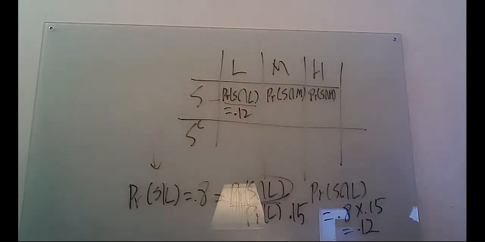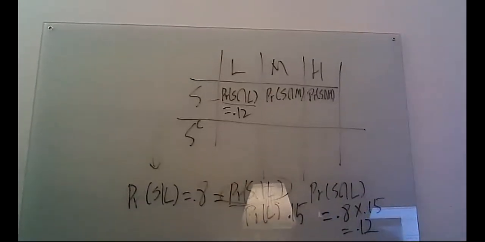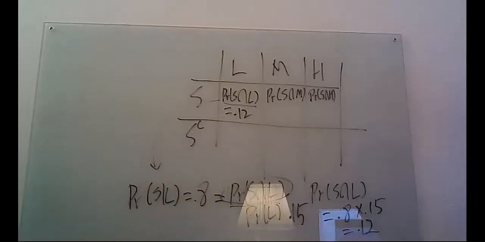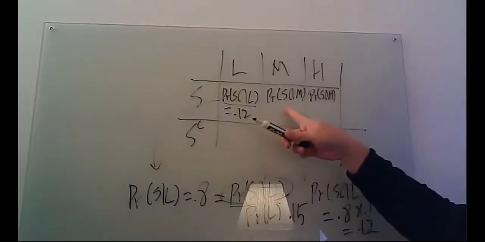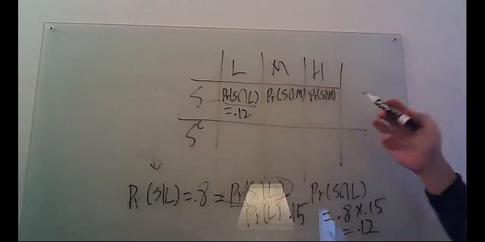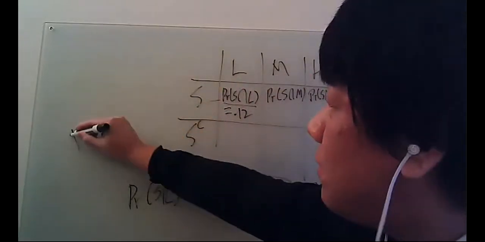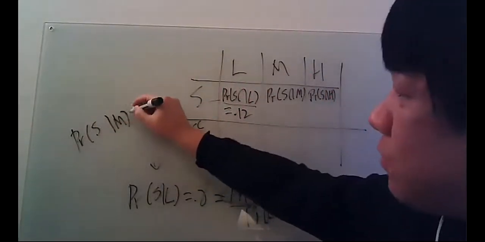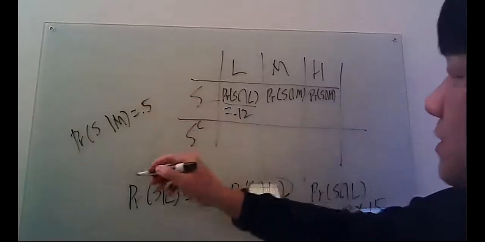Oh sorry, if you were not able to see because of the light, please bear with me. I'm going to just put it back. Okay, so this one, same thing. The probability of S given M was 0.5. This was from the problem set.